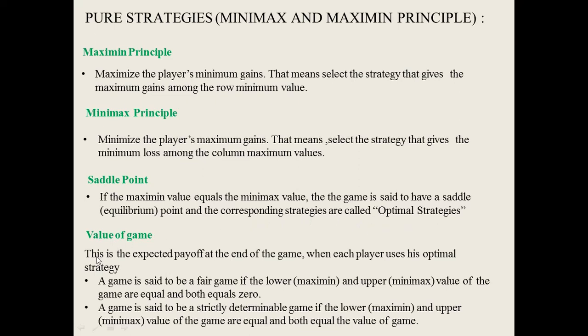The value of game is the expected payoff at the end of the game when each player uses his optimal strategy. A game is said to be a fair game if the lower maximin and the upper minimax value of the game are equal and both equal 0. A game is said to be a strictly determinable game if the lower, that is maximin, and the upper minimax value of the game are equal and both equal the value of game.